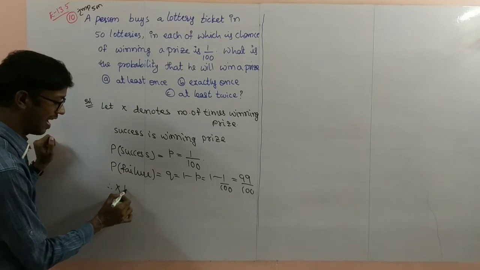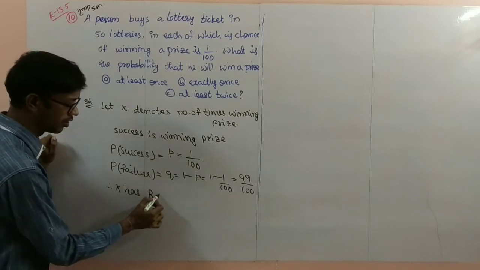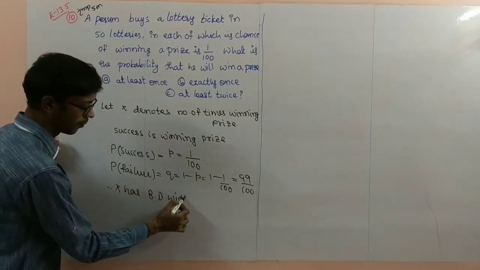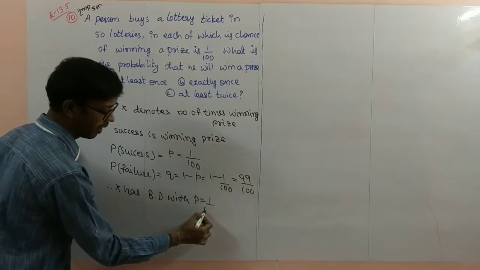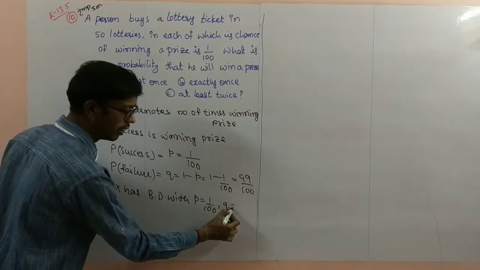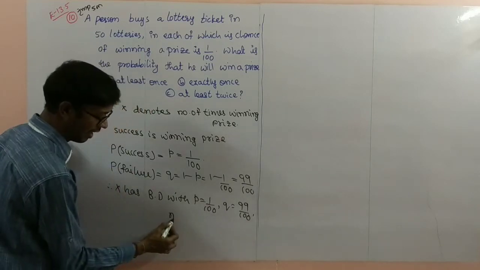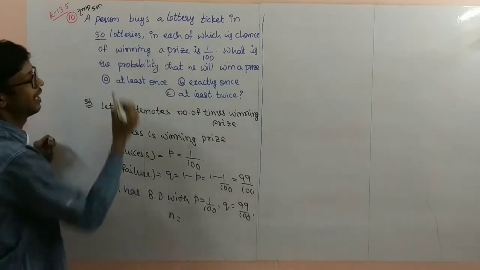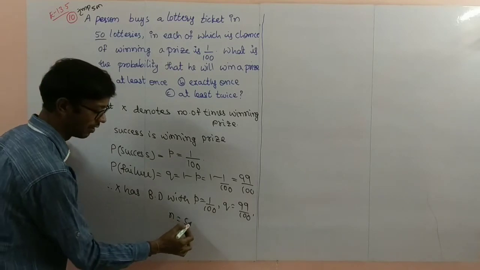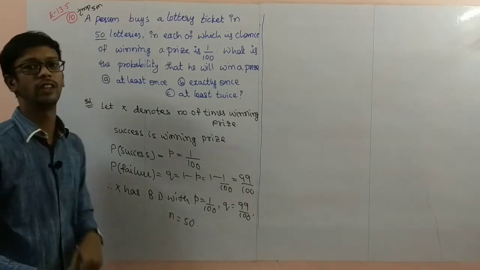Therefore, x follows a binomial distribution with p is 1 by 100, q is 99 by 100, and n value, here 50 lotteries are there, 50 trials. So n value is 50.